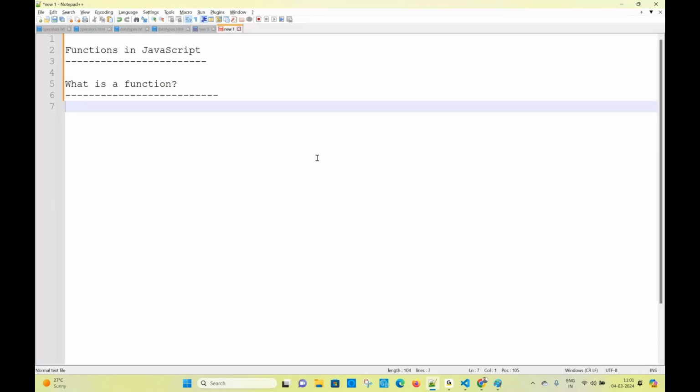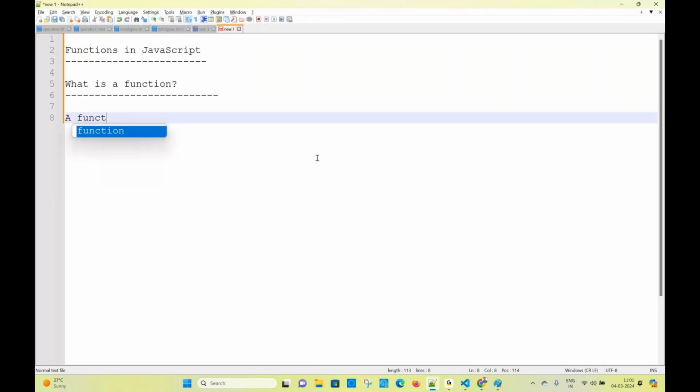Okay. A function is, as you said, a block of statements which is used to perform some task. Okay, as you said, this is the definition. Are you writing this? Wait for some time, we will clarify it, and after that you will write. Okay, right. So what is a function?